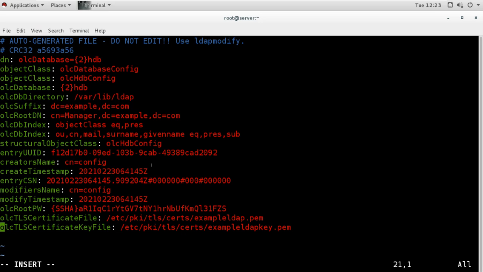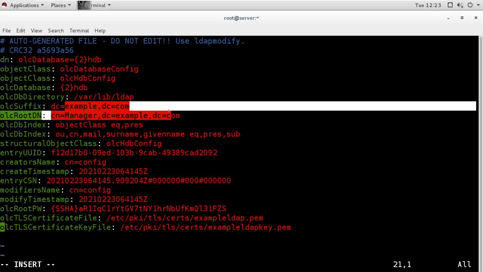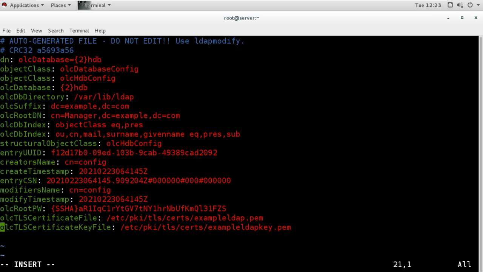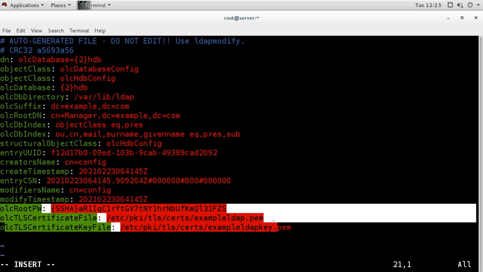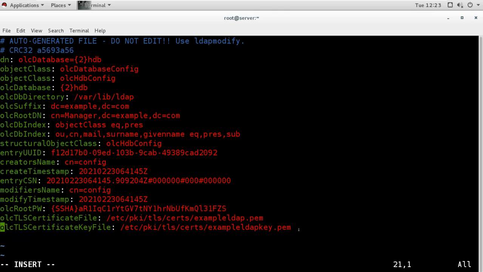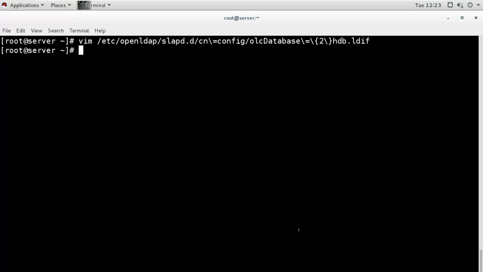So what we did in this file, we changed the sample domain name to our domain name, and then we added these three lines for the root password and also for the certificates. Then we will save this. Now what next will we do?